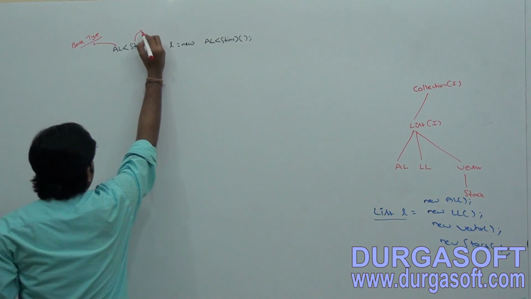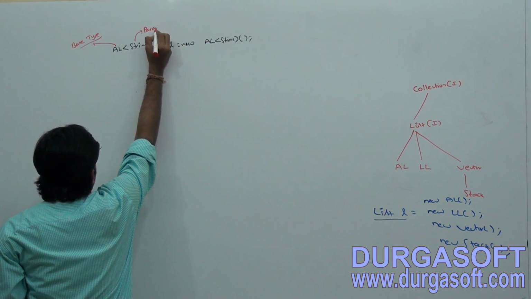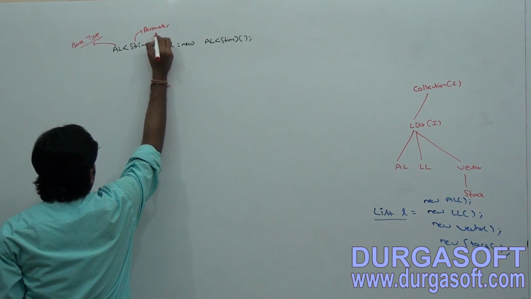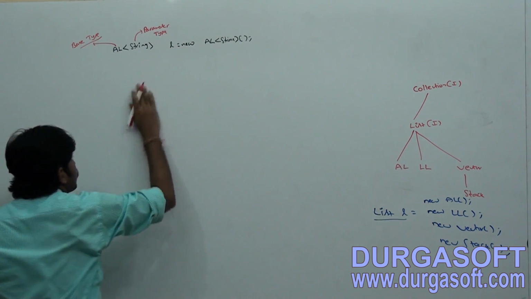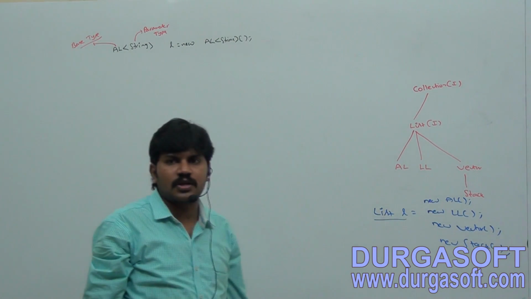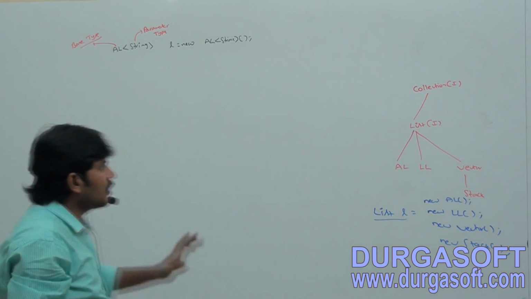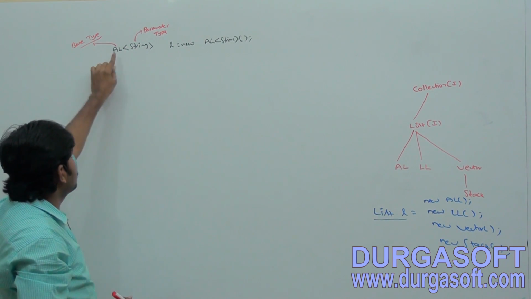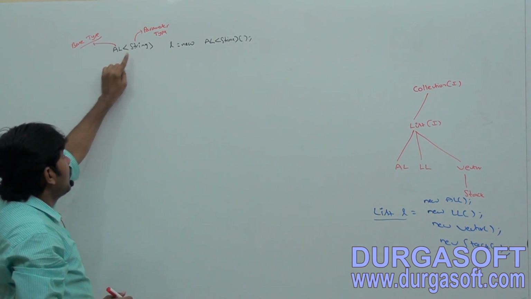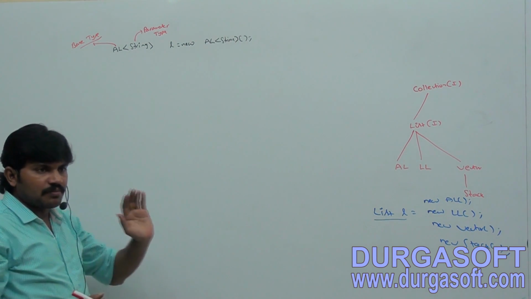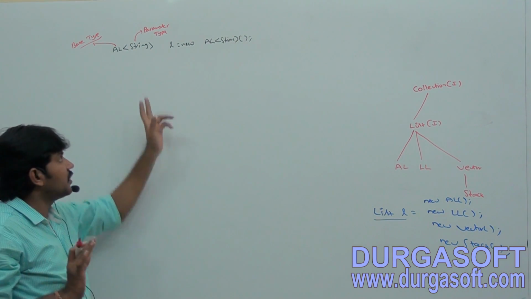This string is parameter type. This string is by default considered as what? Parameter type. Sir, L is array list type, base type, and the string is what type? Parameter type. Completed, right? Okay.